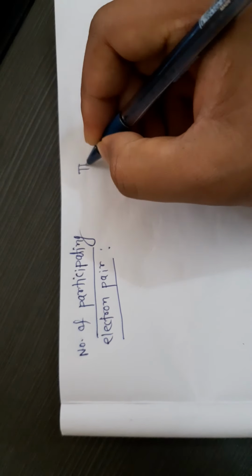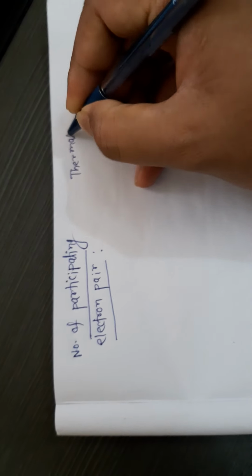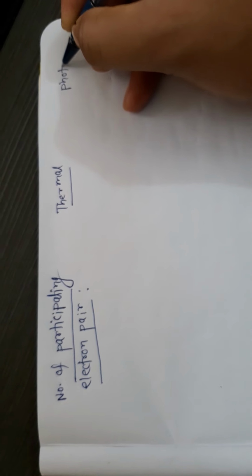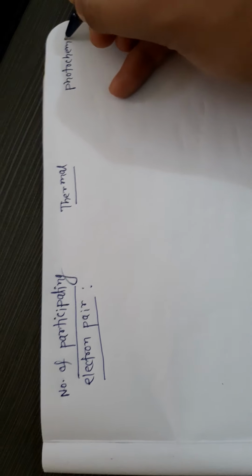This is the thermal mode of activation. And the second one is photochemically induced, the photochemical mode of activation. So these are the selection rules.